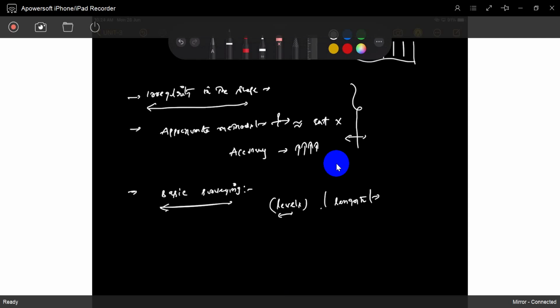If you know the lengths and levels, lengths means the area, you have to identify those control points and find out some lengths based on those known quantities. We can find out the areas. For the levels, we have to identify the volumes.